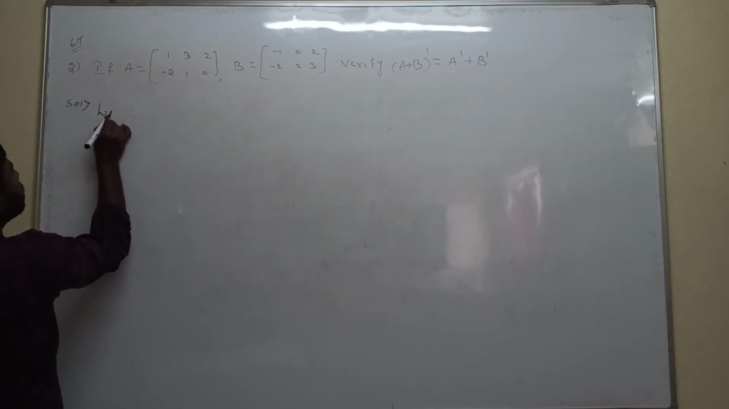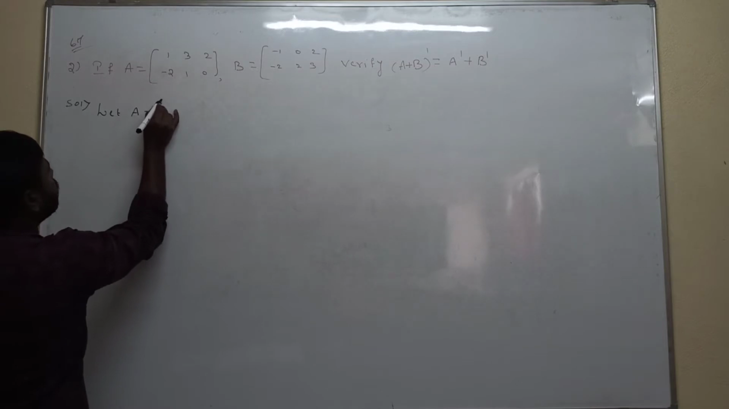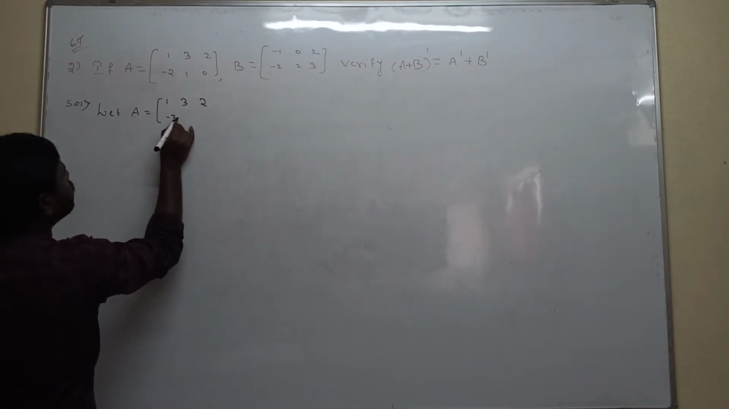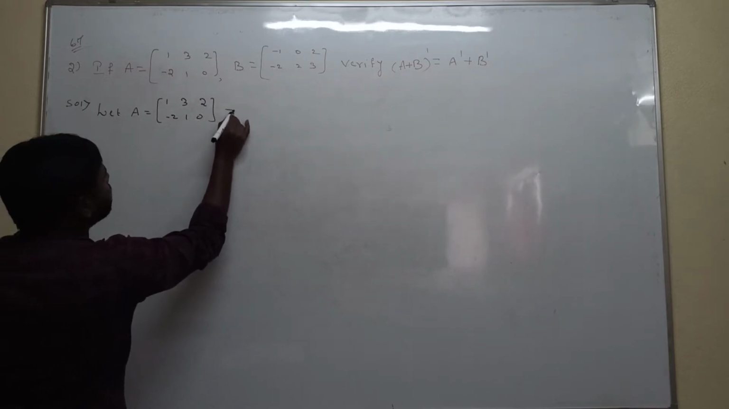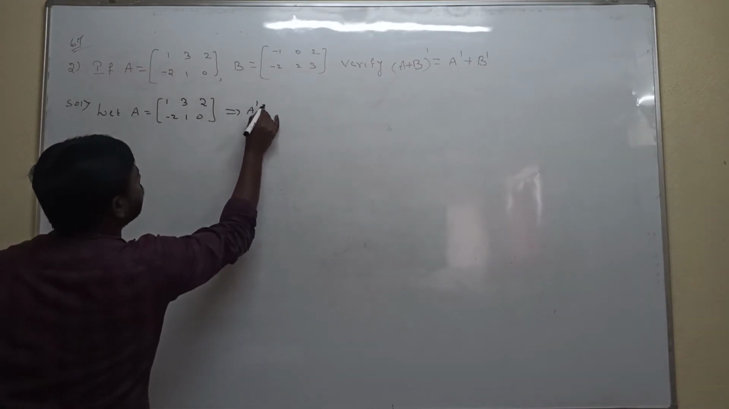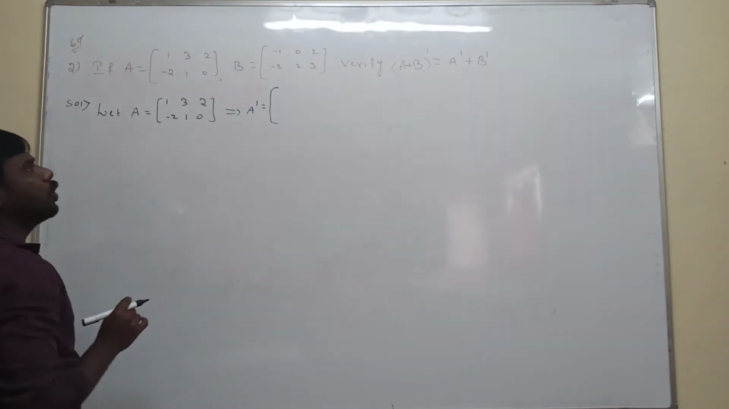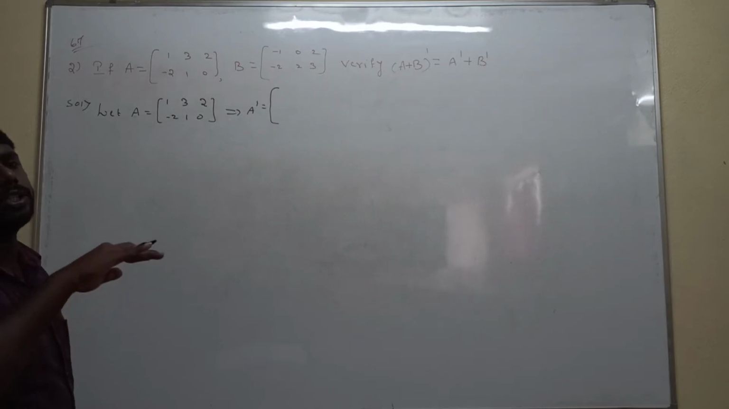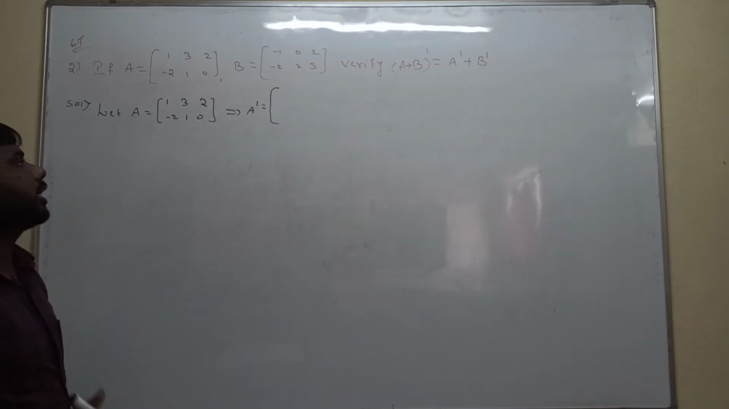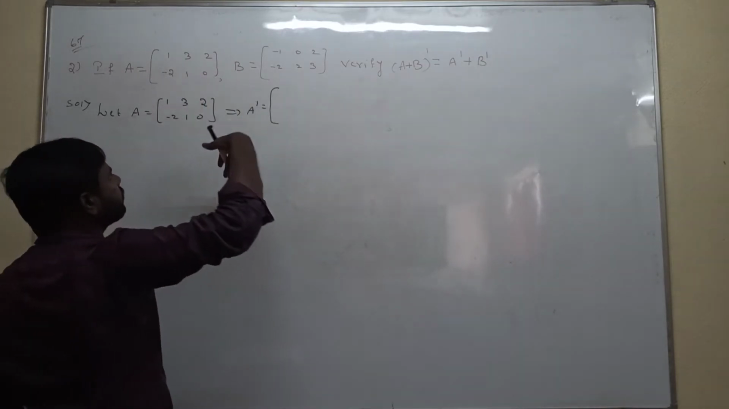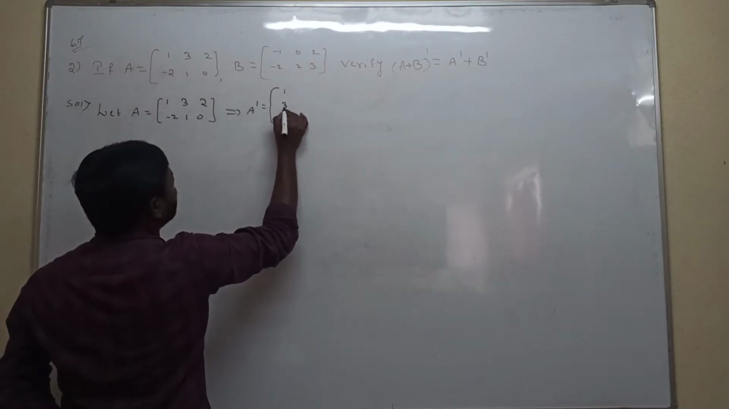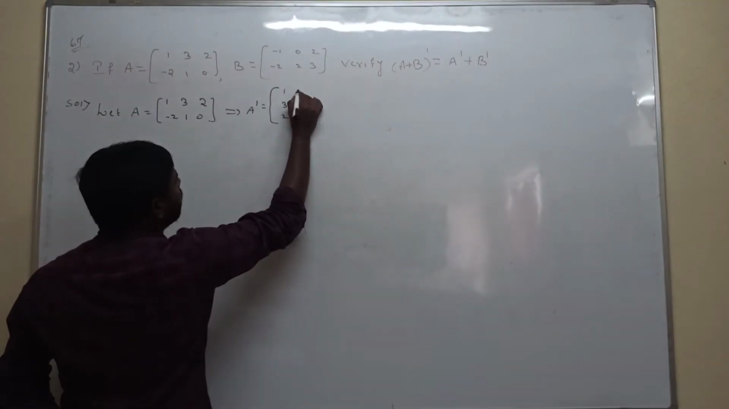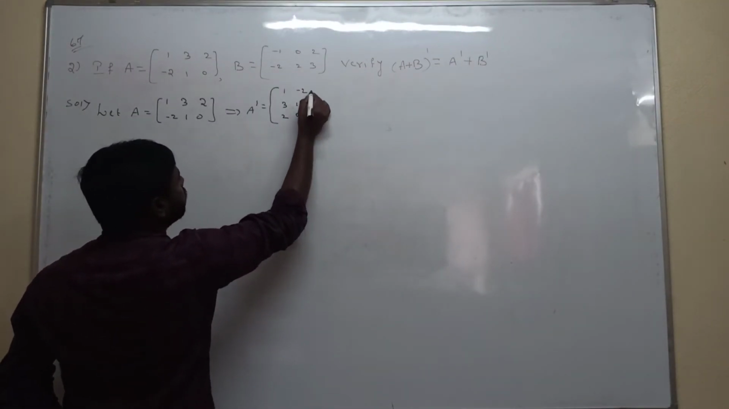Let capital A is equal to 1 3 2, minus 2 1 0. So what is the transpose? A transpose is interchanging rows and columns. So first row elements are replaced with the first column, second row elements replaced with the second column. Here first row elements replaced with the first column: 1 3 2. Next, second row elements replaced with the second column, that's why minus 2 1 0.